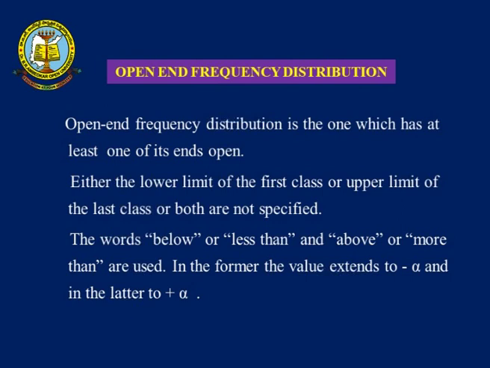The words below or less than, and above or more than, are used in that case. In the former, the value extends to minus infinity, and the latter is followed by plus infinity.